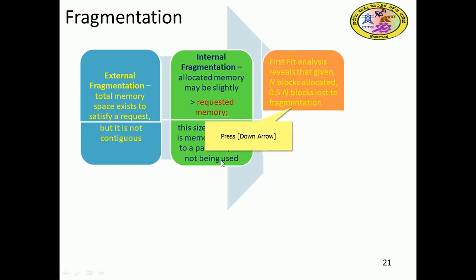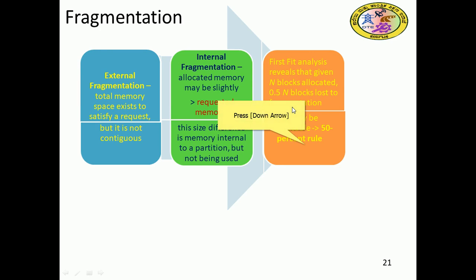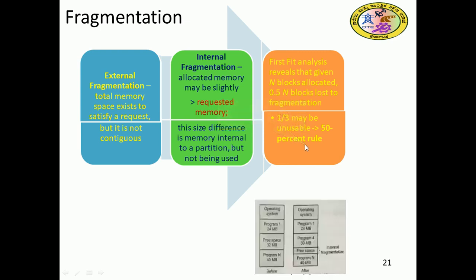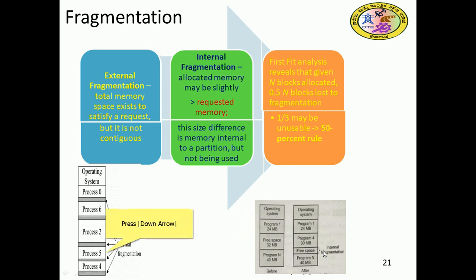First fit analysis reveals that for n blocks allocated, 0.5 n blocks are lost to fragmentation, that is 50% of the blocks. One third may be unusable, which is the 50% rule. For example, you can see before and after, this internal fragmentation will be happening. Let me discuss in detail in subsequent slides.